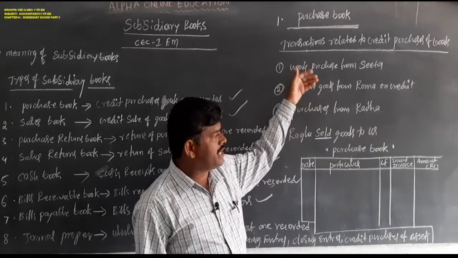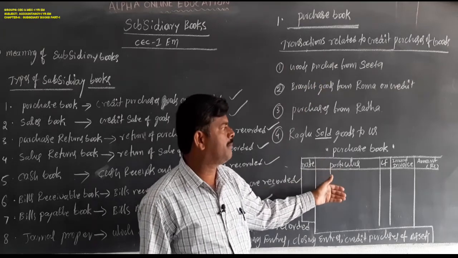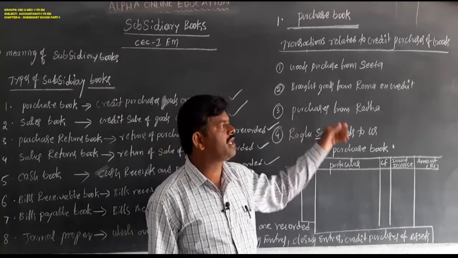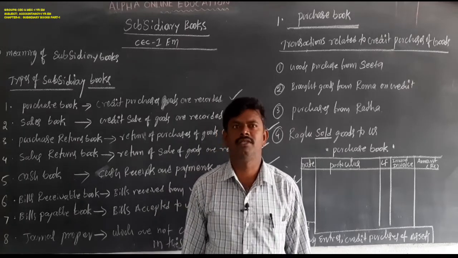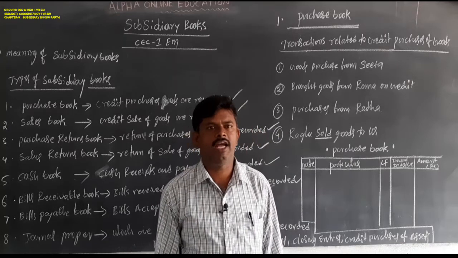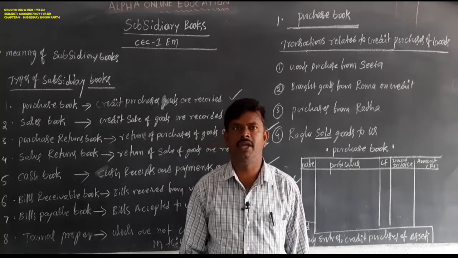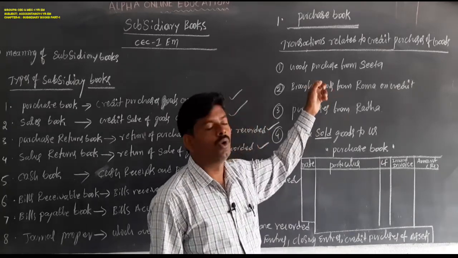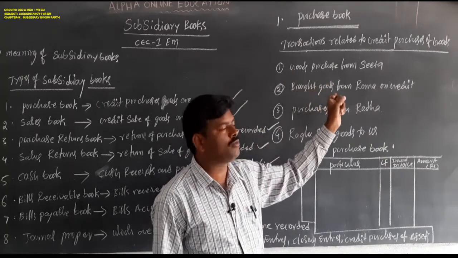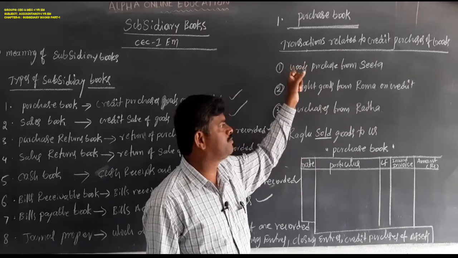These transactions will be recorded in the purchase book. And other than these transactions, the transactions are called cash purchases of goods. Cash purchase of goods is not recorded in the purchase book. Only the transactions related to credit purchases of goods will be recorded in the purchase book.